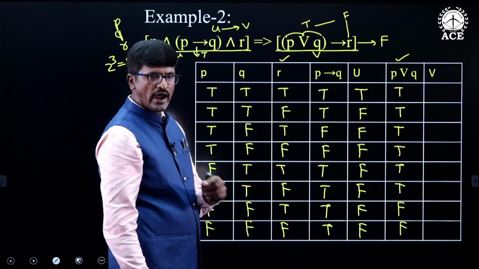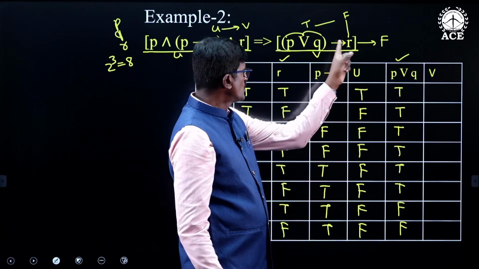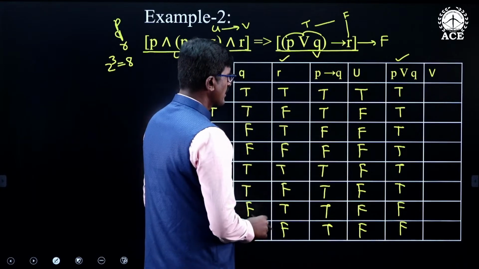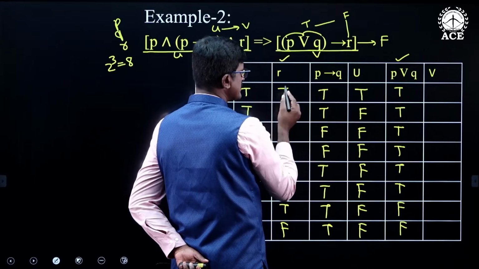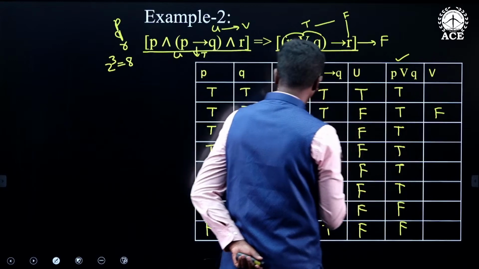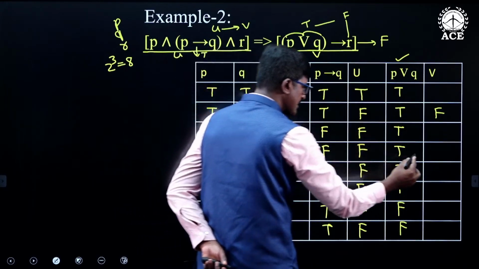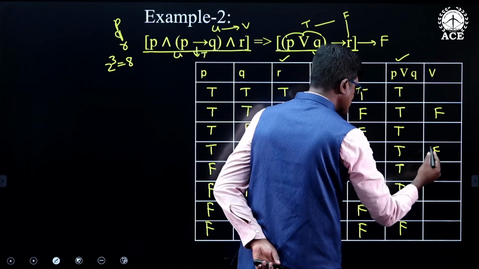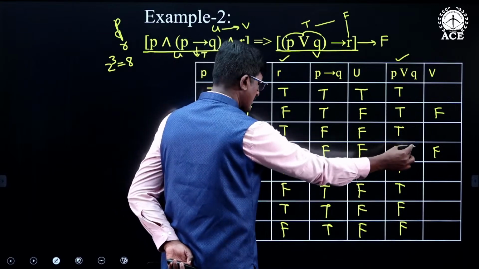Now I am going to identify the cases where P or Q is true and R is false. In the first case, no. In the second case, P or Q is true, R is false, therefore it is false. Third case, no. Fourth case, P or Q is true and R is false, therefore it is false.